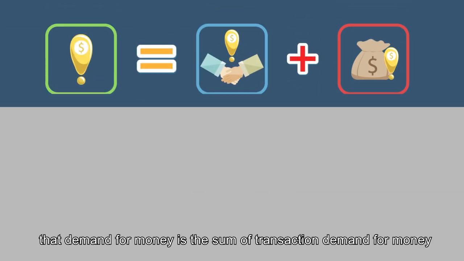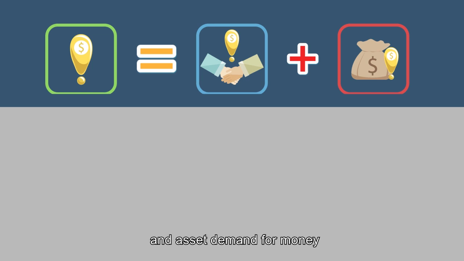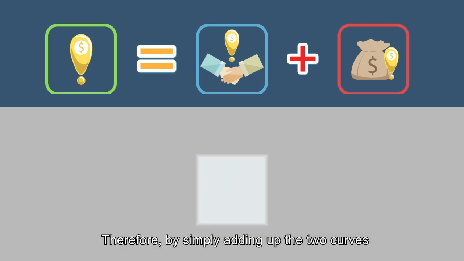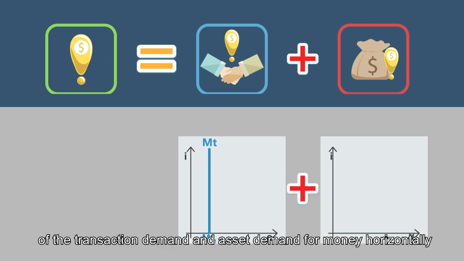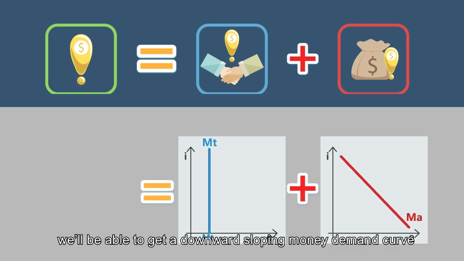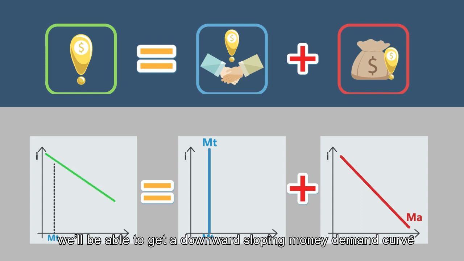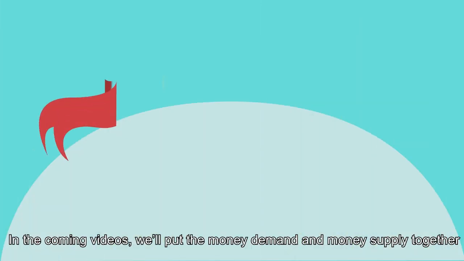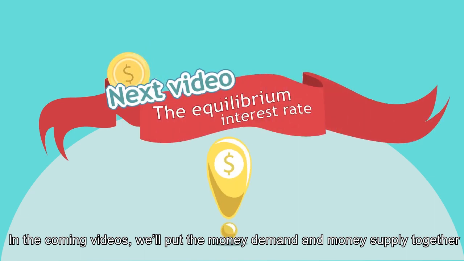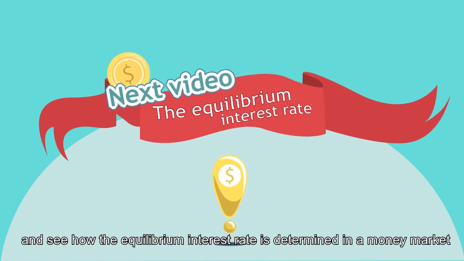We've mentioned earlier that demand for money is the sum of transaction demand for money and asset demand for money. Therefore, by simply adding up the two curves of the transaction demand and asset demand for money horizontally, we'll be able to get a downward sloping money demand curve. In the coming videos, we'll put the money demand and money supply together and see how the equilibrium interest rate is determined in a money market.